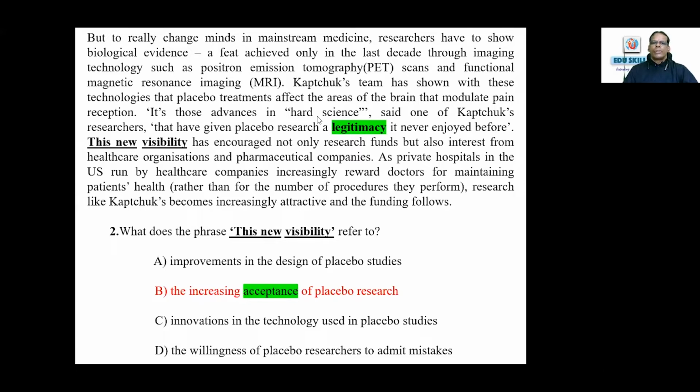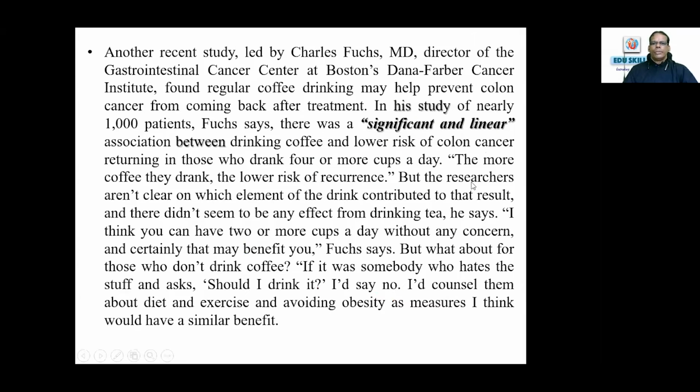It's those advances in hard science, said one of Kaptchuk's researchers, that have given placebo research a legitimacy it never enjoyed before. This new visibility, this legitimacy it never enjoyed before, means it is widely accepted, this legitimacy or credibility of placebo research. So it's exactly given there. You have to just understand the paraphrasing or the synonymous language. I'll be giving you some strategies with some of these.